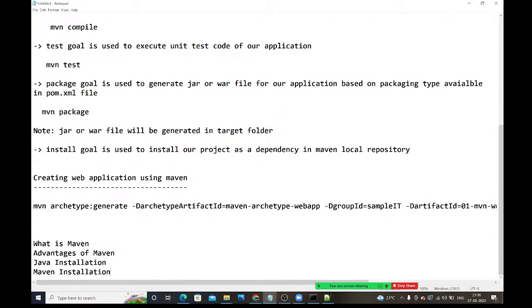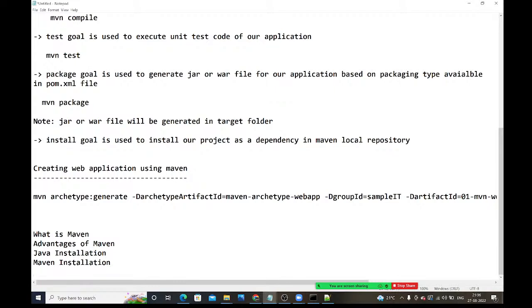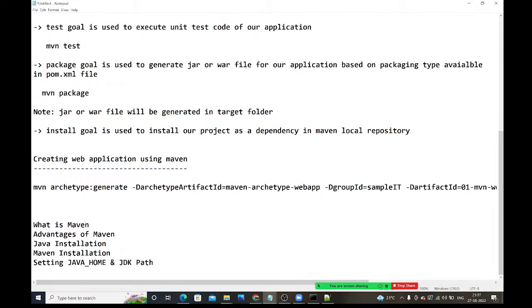Maven installation. So next, how to set the Java home and JDK path. We have seen setting Java home and JDK path, where JDK is available. That path also we have set. JDK path. Next we have seen how to set Maven home and path.